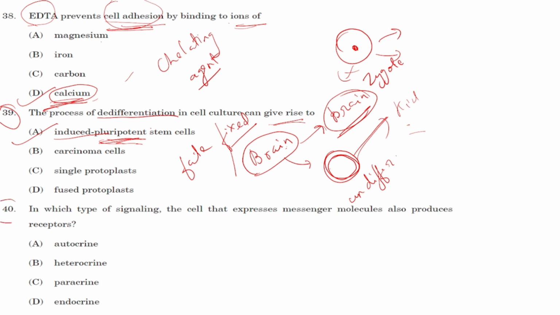Next, question number 40. In which type of signaling does the cell that expresses messenger molecules also produce the receptor?